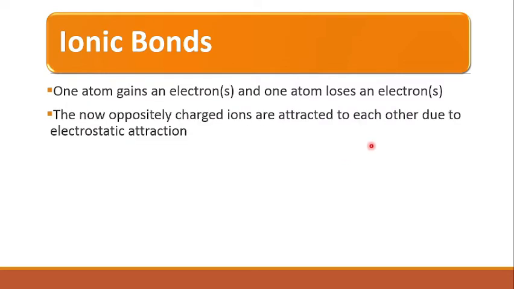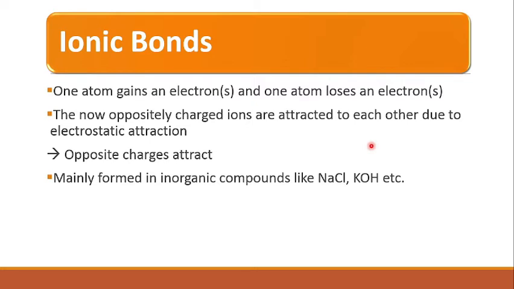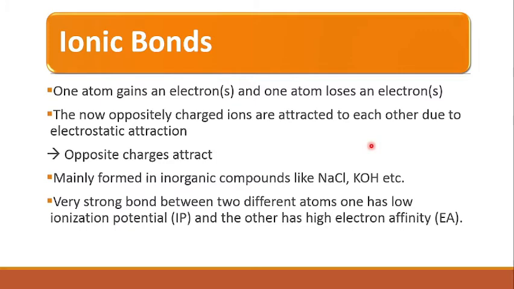The now oppositely charged ions are attracted to each other due to the electrostatic attraction. Mainly this kind of bonding is formed in compounds like NaCl, KOH, etc. It is a very strong bond between two different atoms, where one has a low ionization potential and the other has a high electron affinity.